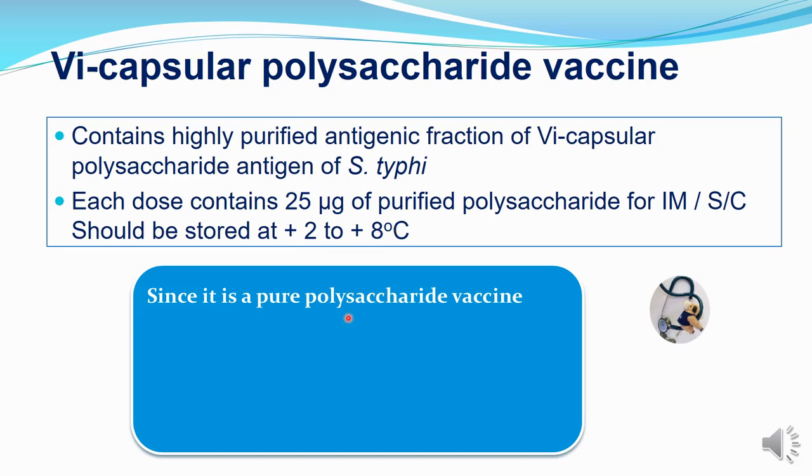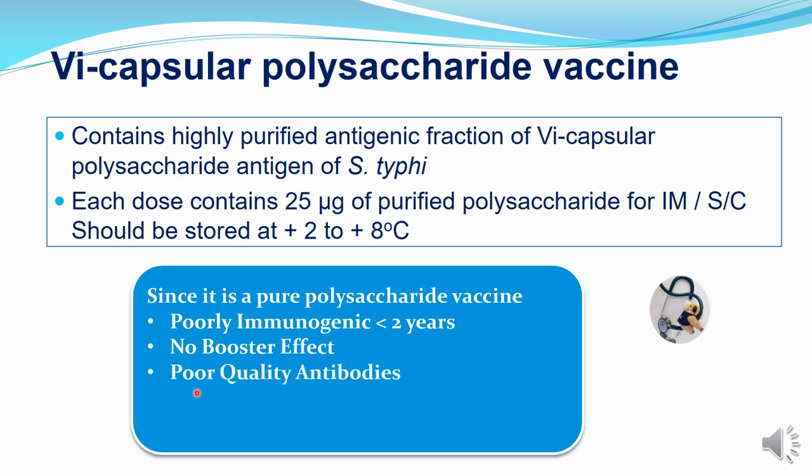Since this is a pure polysaccharide vaccine, some disadvantages were seen. Number 1, it is poorly immunogenic. Children less than 2 years do not respond to this vaccine, so it is not of benefit for this age group. No booster effect was seen. The response was not good with booster doses, poor quality antibody production was noticed, and there was hyporesponsiveness to repeat doses, that is, to booster doses. It was not responding very well, so this vaccine is not practiced in the present days.